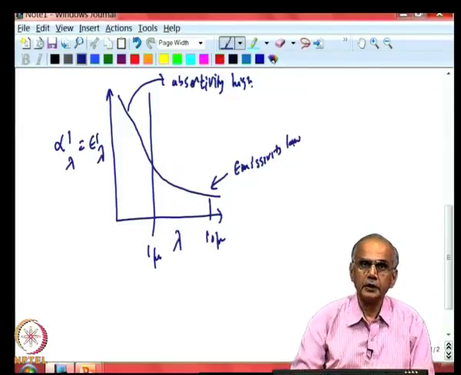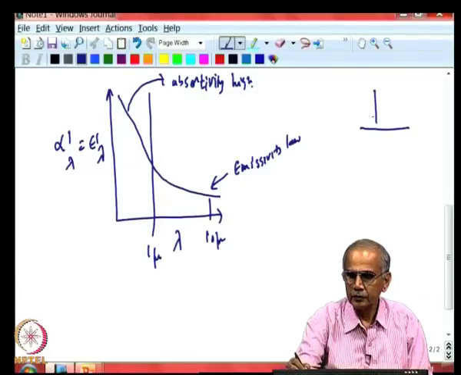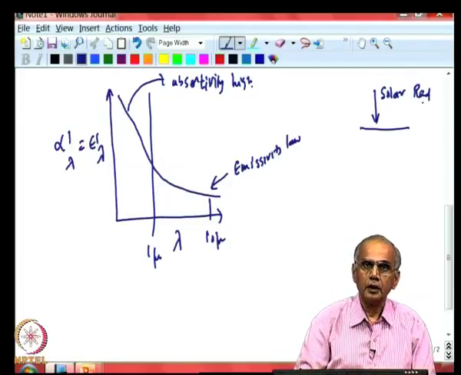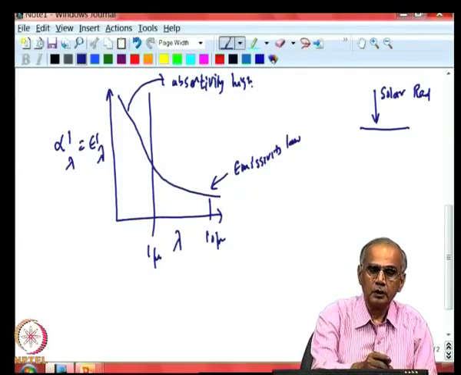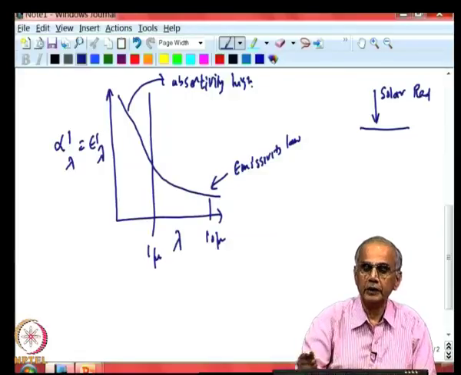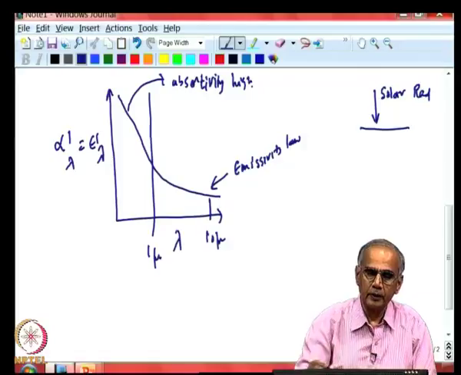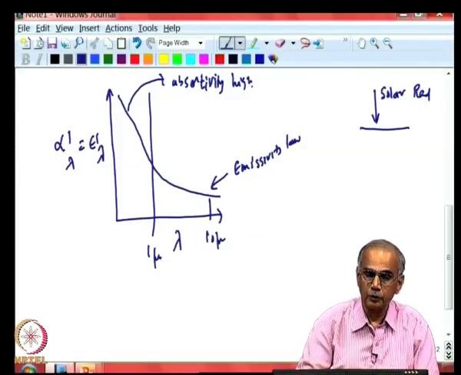So, if such a material is put out in the sun with solar radiation impinging on it, it will reach a temperature higher than a surface whose properties do not vary with wavelength. And we saw just now that the absorptivity of metal is about 4 times higher in the solar region compared to the infrared region.